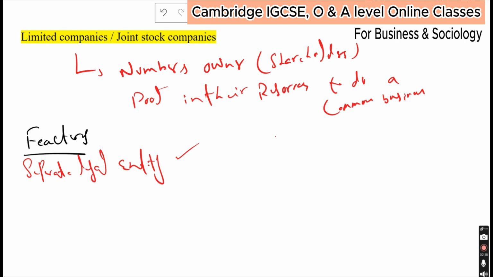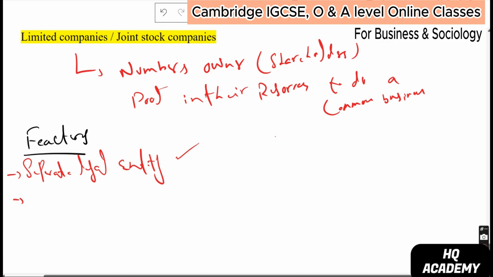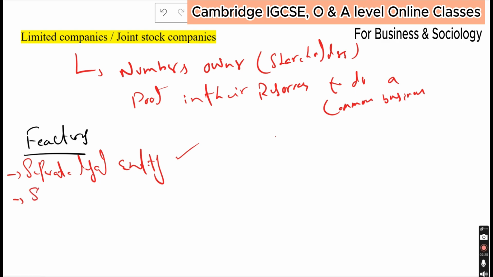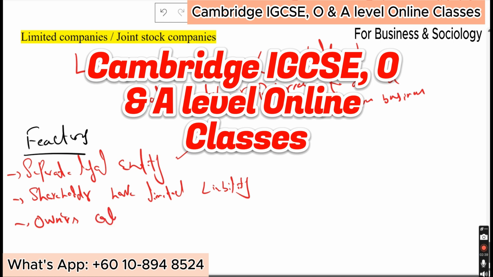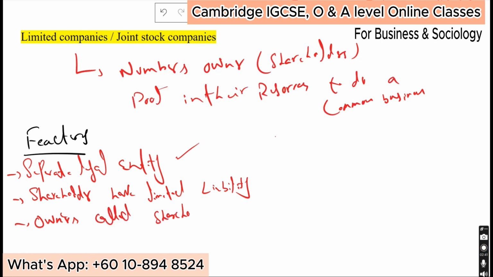Clear? That becomes a separate legal entity. Then shareholders have limited liability. Of course, we all know that. Shareholders have limited liability, and owners are called shareholders. That's more than enough to understand these things.